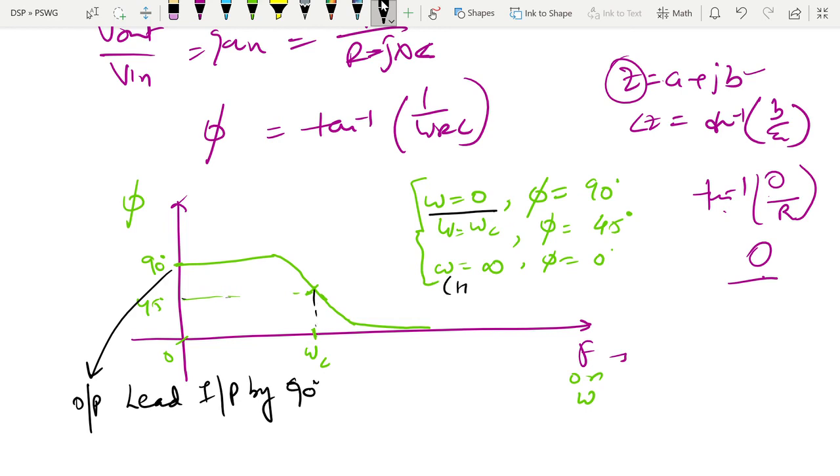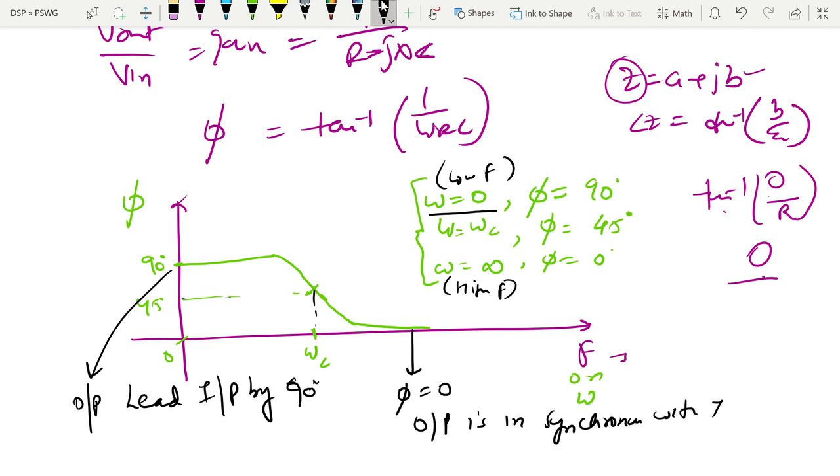It is high frequency. At high frequency, phi equals 0, so the output is synchronous with the input, because both have a phase difference of 0. We are plotting the phase difference between output and input.